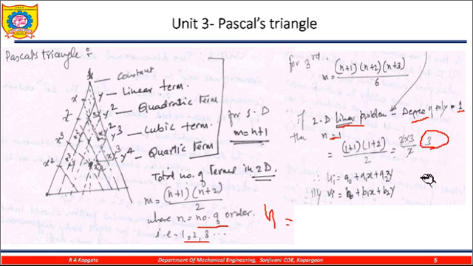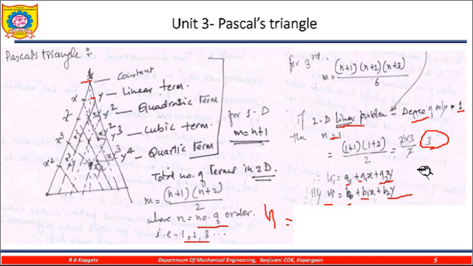So u is equal to a0, then the first term a1x, and then the second term a2y. Similarly, v is equal to b0 plus b1x plus b2y.